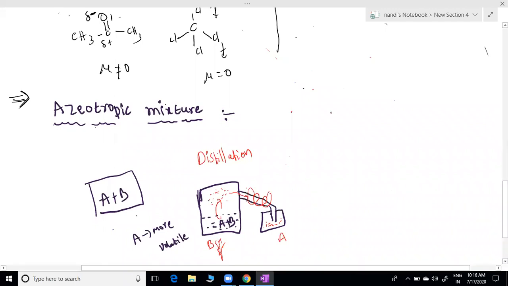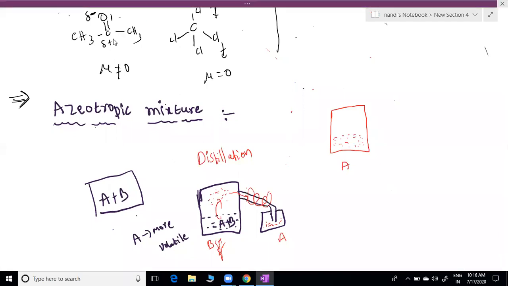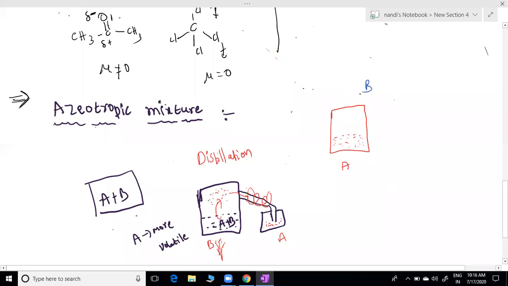Now here, A alone is there. Now I am adding B. Whenever I am adding, after some time I found some 60% of A is there here. This is 60% A and 40% B.